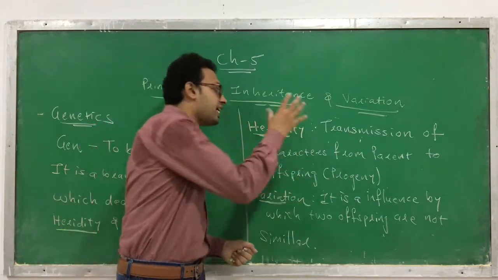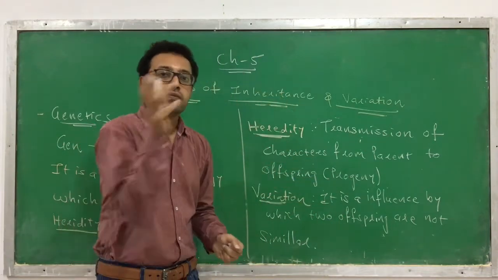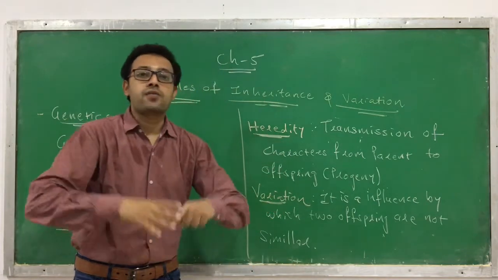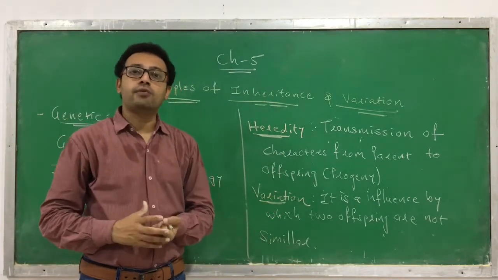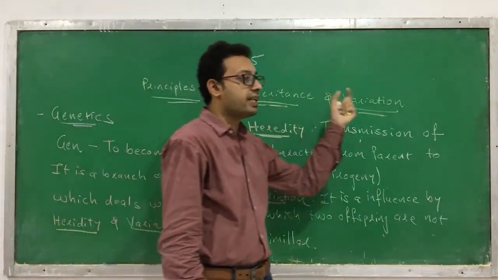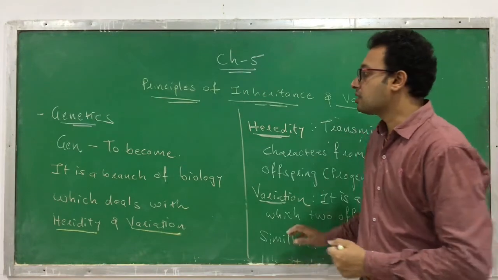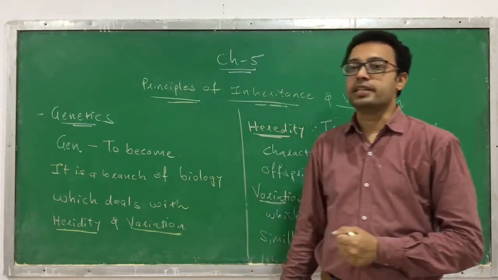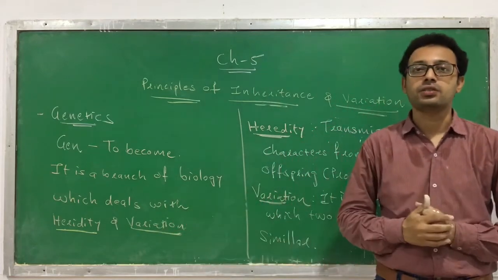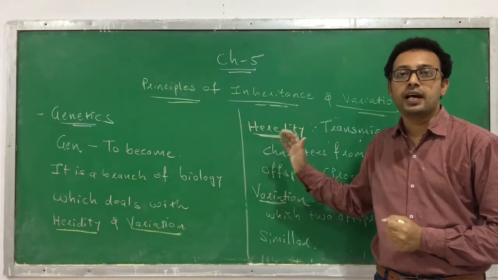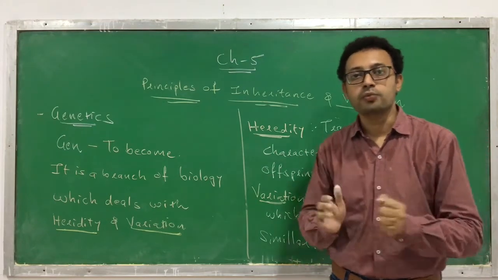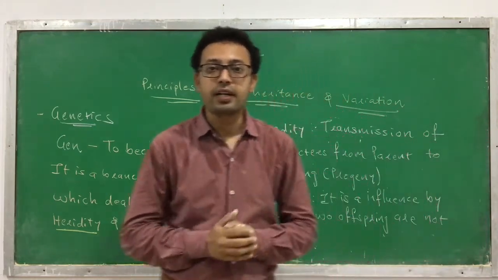So which characters are transferred, in which circumstances they are transferred, and by which you vary from your parents and siblings, that we have to learn in this chapter, principles of inheritance and variations. And this is a branch called genetics, because genetics deals with heredity and variations. Okay, I hope it is clear to everyone what we have to learn.